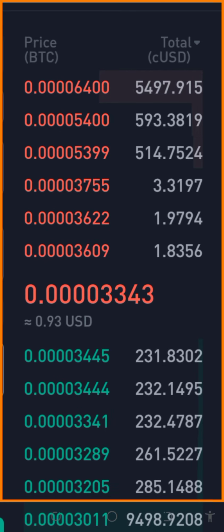In the sell section, the first one is 3609, just 1.8 pieces. The second one, 3622, there's just 1.9. And the third price, 3755, is just 3 pieces. So I'm going to have to buy at 5399.